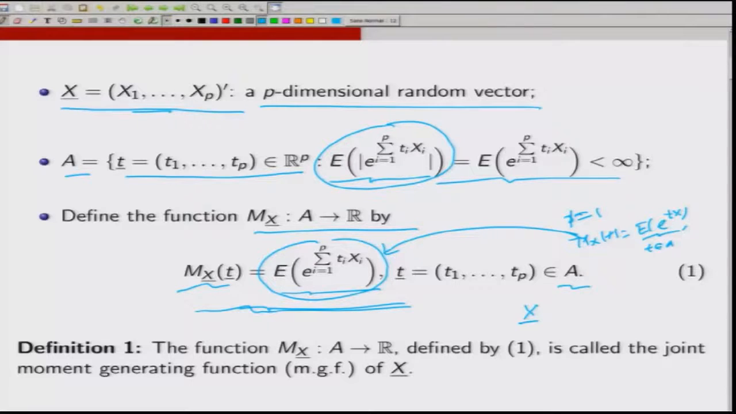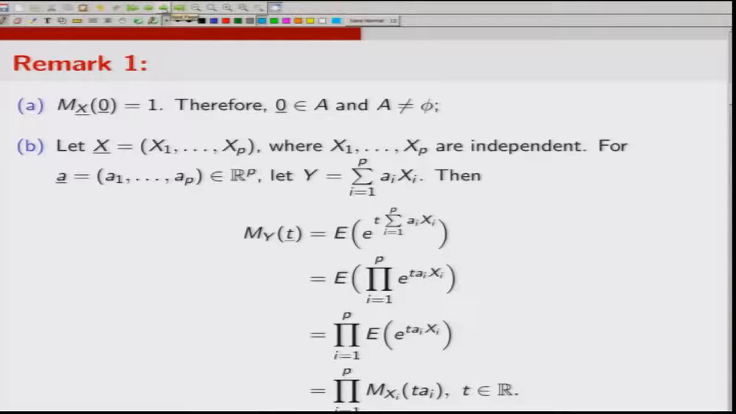Now, let us see some of the immediate observations from the definition. So, note that my M_X(t) is defined as the expected value of e to the power summation i equal to 1 to p ti Xi, where vector t is in the set A. Note that if I take vector t to be 0, so that means all these ti's are 0, then it becomes e to the power 0, which is 1. So, expected value of 1 is 1. So, M_X(0) is 1, and this property was possessed by the univariate moment generating function as well. So, the set where this quantity is finite is non-empty, and that is what it says, A is non-empty.